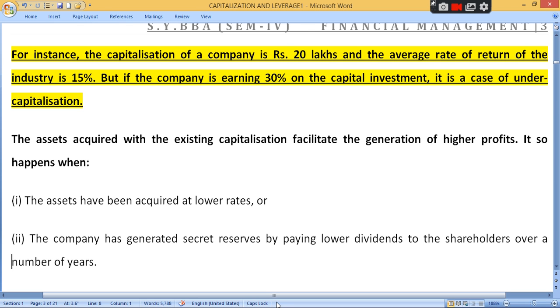When the company's profit is high but the company provides a lower rate of dividend, generally dividend payment and interest payment are considered an expense for the company. But if the company has a secret reserve and pays lower dividend, there will be chances of undercapitalization. Undercapitalization means your capital investment is less, but your rate of return is high.